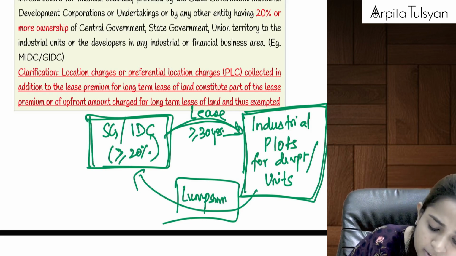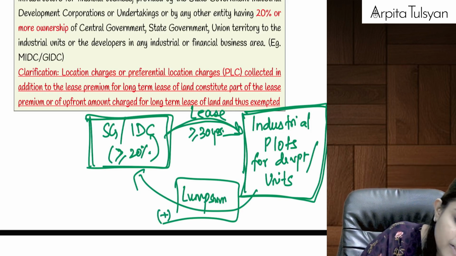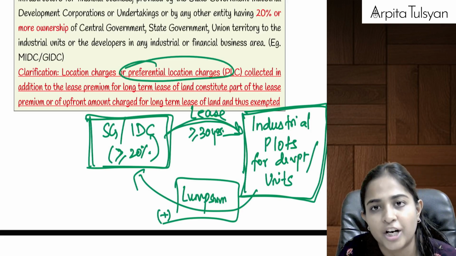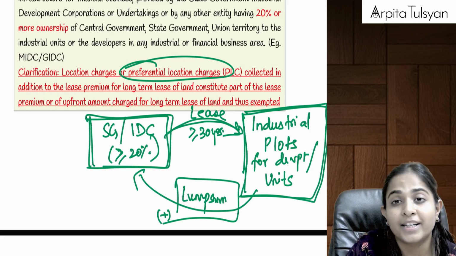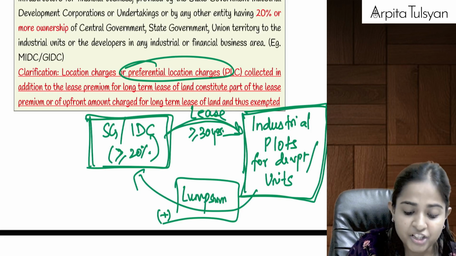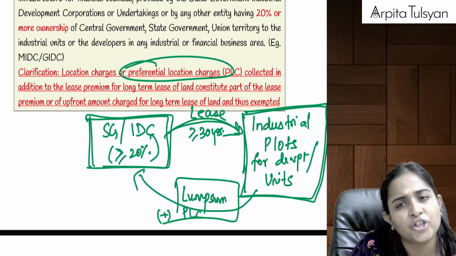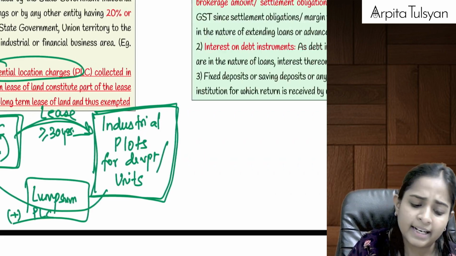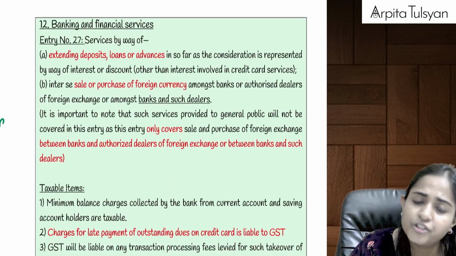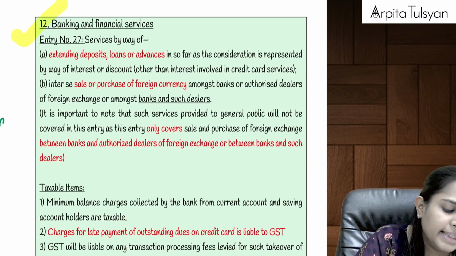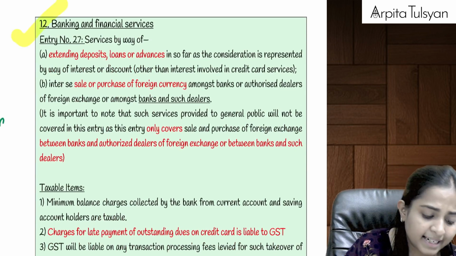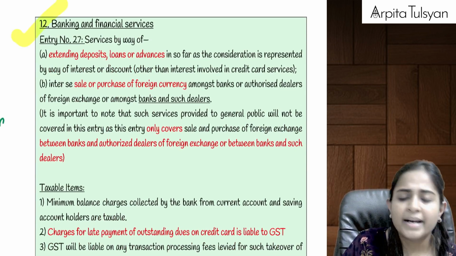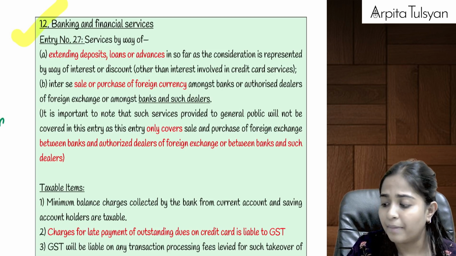Okay, along with this rental, if they are getting some charges called as preferential location charges, means if this plot of land is situated in a prime area, they will charge something called as preferential location charges. Even that will come along with the rent only, and even that will be exempted from GST, right? Then going on to the next service, that is your banking and financial services. Banking and financial services, very simple but important.